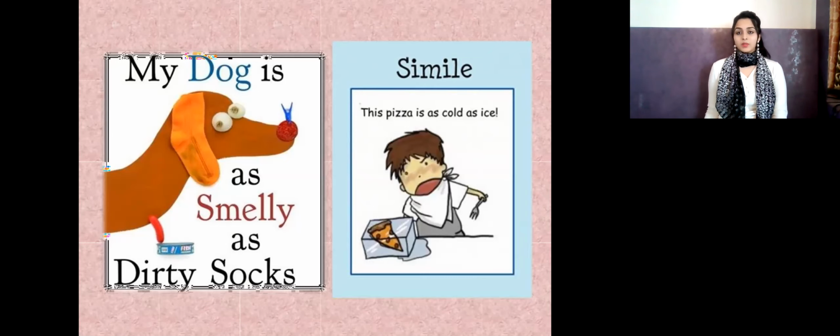Let's see another example. This pizza is as cold as ice. You see how much significance the sentence gains after putting in a figure of speech. If I simply said my dog is smelly, people would think it's an animal, it smells, right?